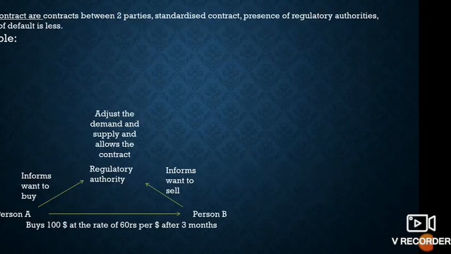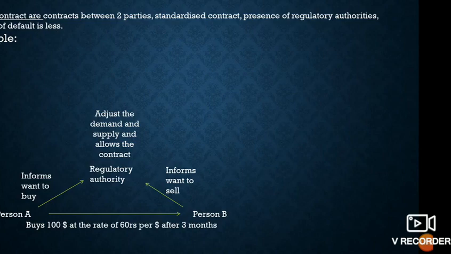Okay, the example: person A is there, person B is there. Person A wants to buy $100 and informs the regulatory authority that he is ready to buy at the exchange rate of ₹60 per dollar after 3 months. Person B also has dollars and wants to sell.